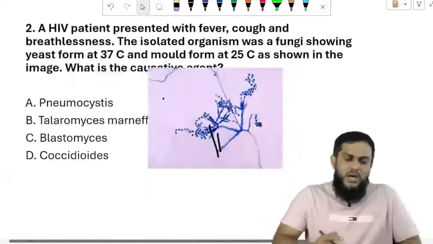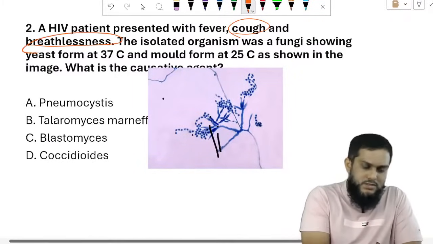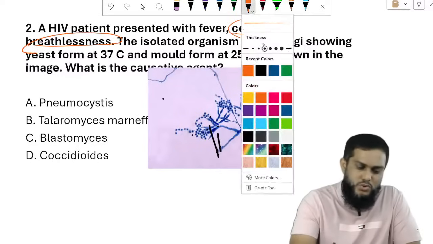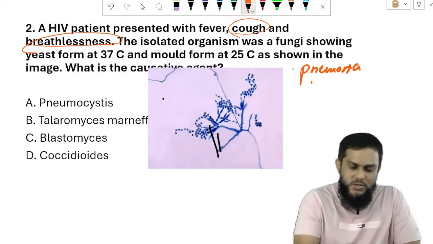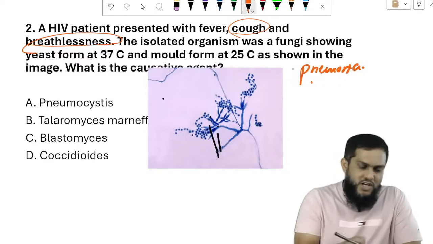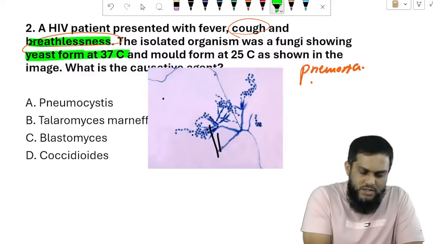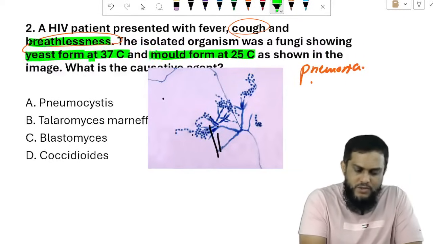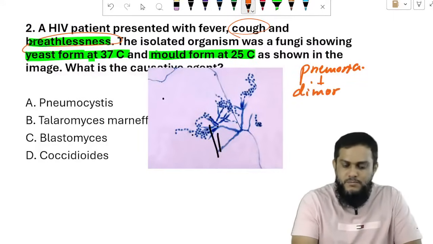The next question: an HIV patient presented with fever, cough, and breathlessness. Breathing difficulty means the diagnosis is pneumonia, right? Fungi showing yeast form at 37 and mold form at 25, so yeast form and mold form means dimorphic fungal pneumonia.